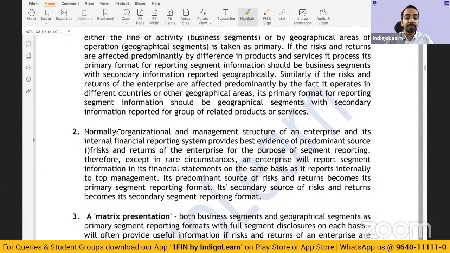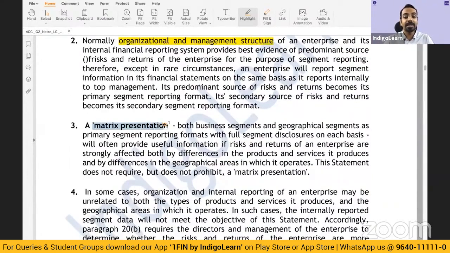Now, sometimes organizational structure can give a representation of which is the prominent one. If they are following, let us say, a geography based divisional structure, then geographic segment can be termed to be primary. Or if the products are the basis of divisions, then product can be primary. And sometimes there can be a matrix presentation, where both of them are equally dominant. Very rarely seen, but if both of them are really dominant, then you can follow a matrix presentation as well.